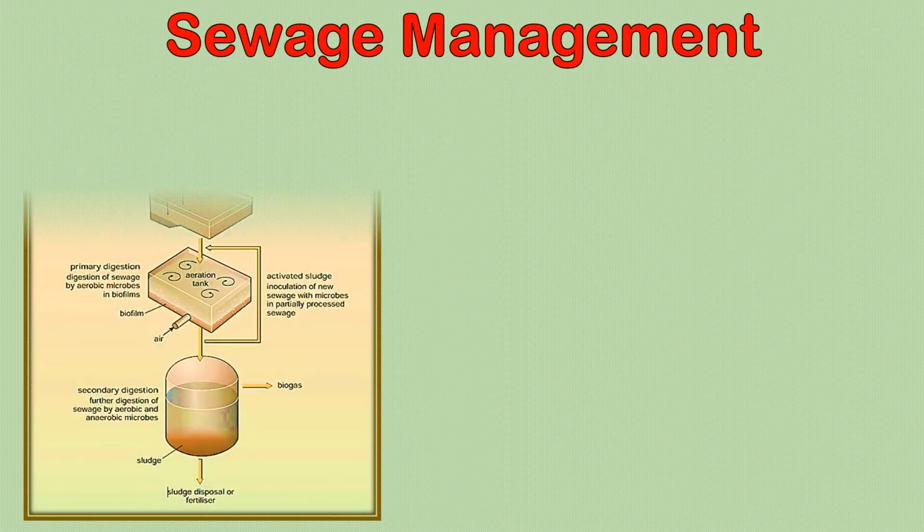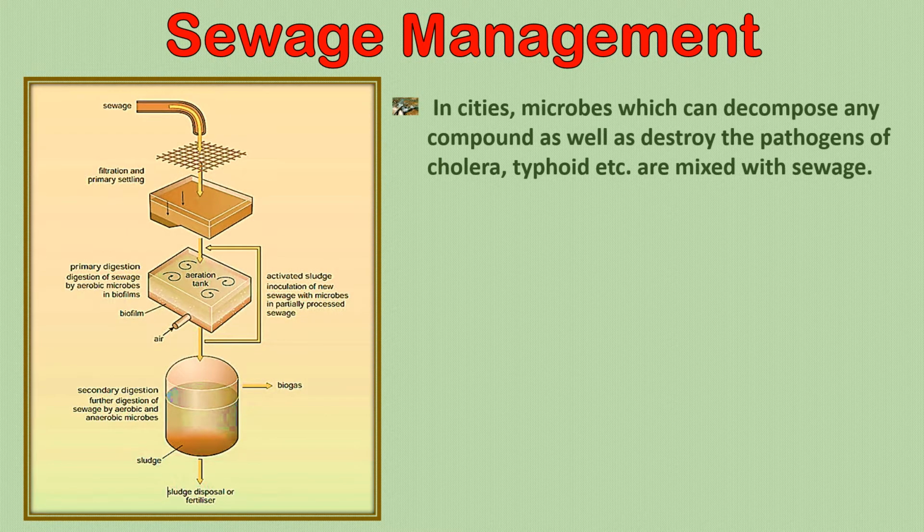Of sewage. First of all, sewage is the water that is not fit for drinking, got from the bathrooms, toilets, and the kitchen. In cities, microbes which can decompose any compound as well as destroy the pathogens of cholera, typhoid, etc. are mixed with sewage.